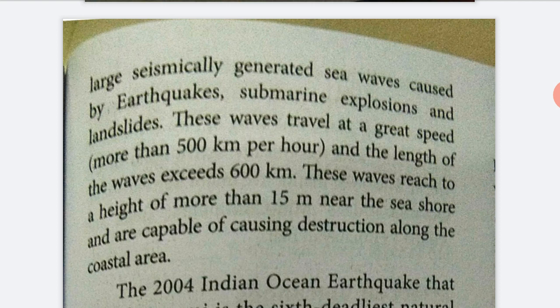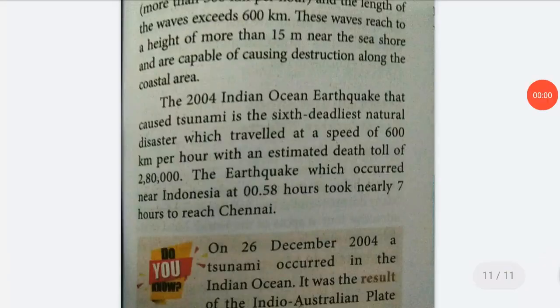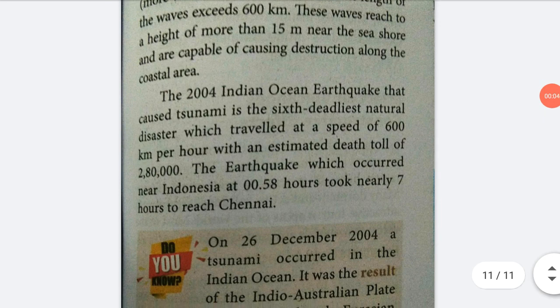These waves travel at a great speed, more than 500 km per hour. The length of the waves exceeds 600 km. The waves reach a height of more than 15 meters near the seashore and are capable of causing destruction along the coastal area.